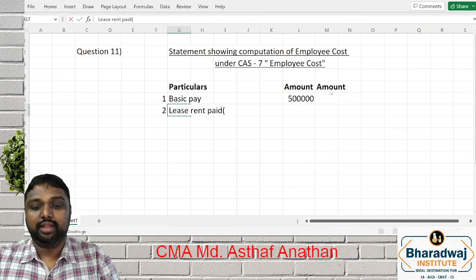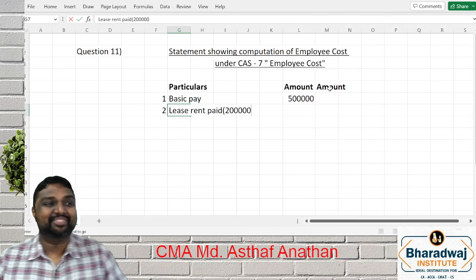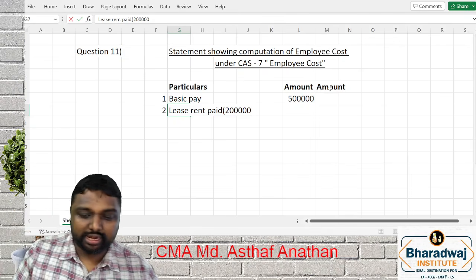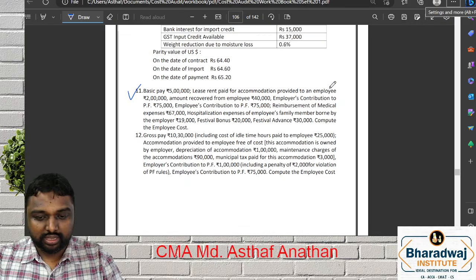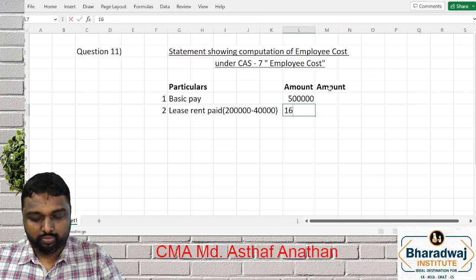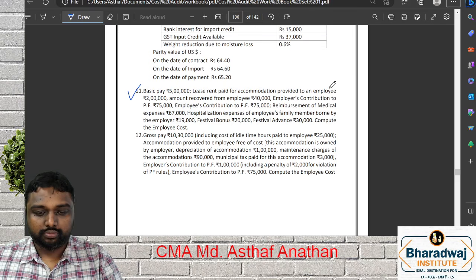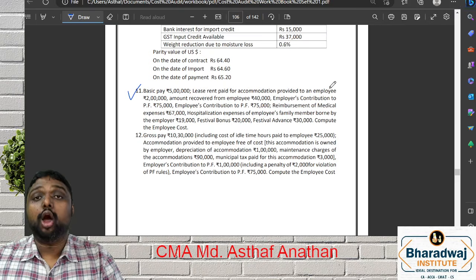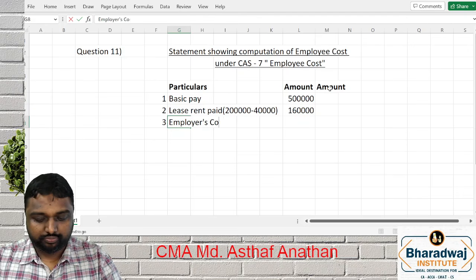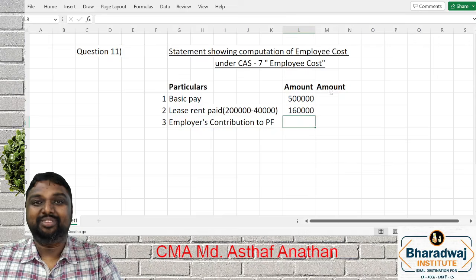What is the lease rent paid by the employer? 2 lakh. But there is a small adjustment. Whatever the amount you recovered from employee, we have to deduct. So 2 lakh minus 40,000 deducted. Employer contribution to PF will include or not? What is the amount?